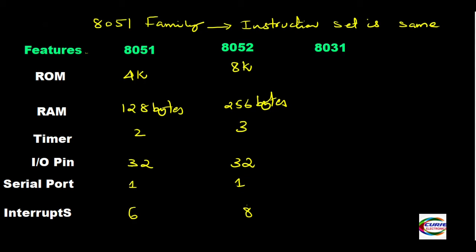Now what about the 8031? It had no memory at all. That means nil ROM, but RAM was there, 128 bytes, okay, bytes. Then there were two timers, 32 IO pins, one serial port, and six interrupts. So this is the 8051 microcontroller family.